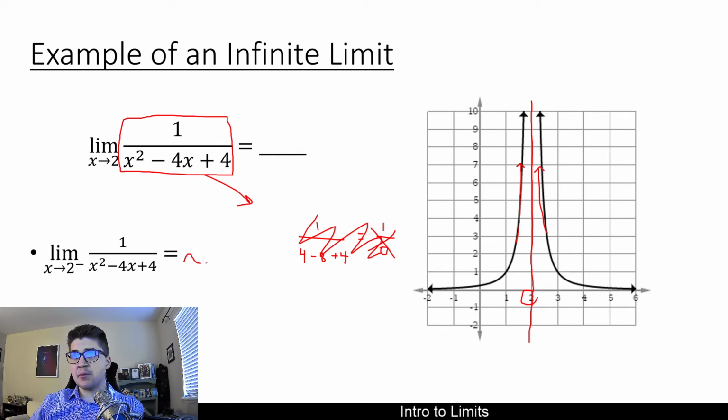So the left-hand limit we'd say is infinity because there is no limit to it. It will become as large as you want. And the right-hand limit would also be headed towards infinity as well. And since those are both in agreement, again, when both the left and the right-hand side have the same limit, we'd say that the general limit is infinity as well.